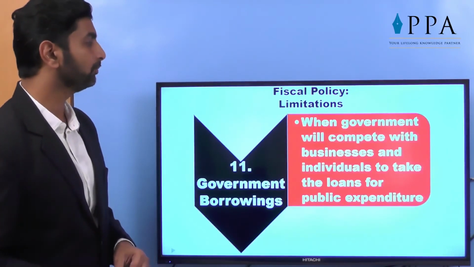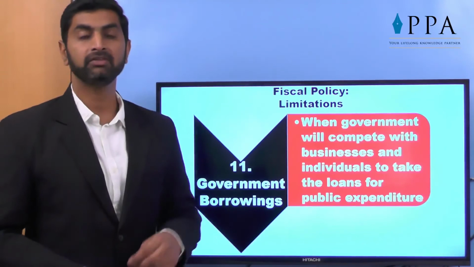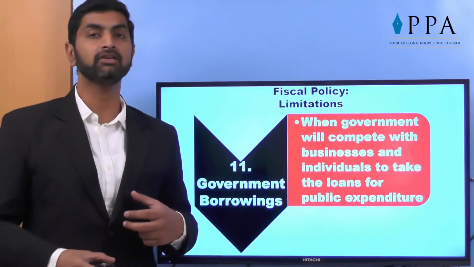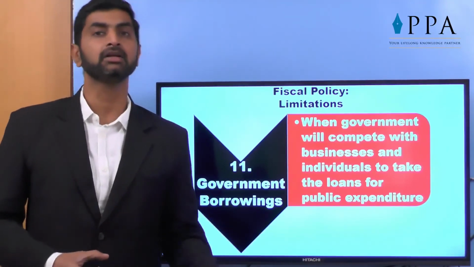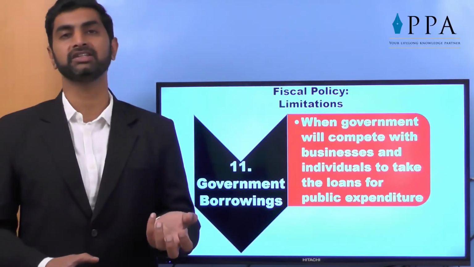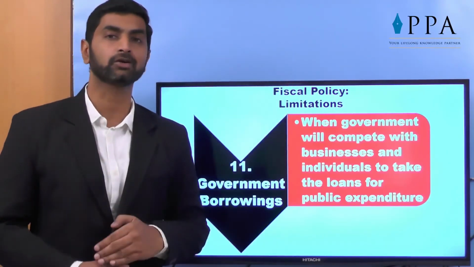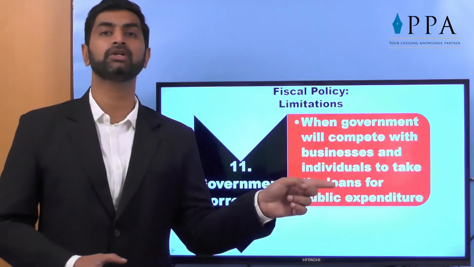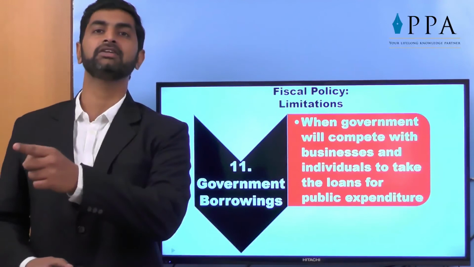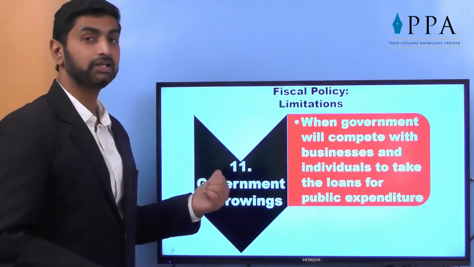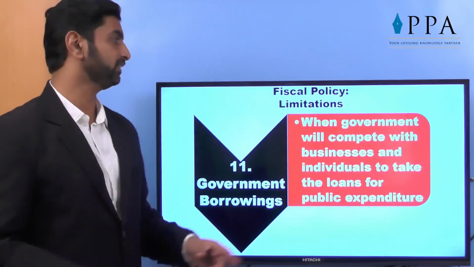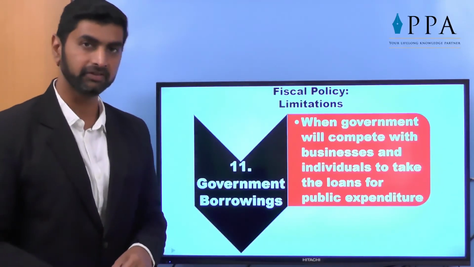Government borrowings. When the government competes with businesses, when the government says that we are also entering the area and we are also manufacturing, then there will be competition not only in the market but also for taking loans. And when the government is taking loans, the demand for loans increases. Overall interest rates in the economy will also go up. Again it will demotivate the other manufacturers to produce more. Again employment will come down and it will lead towards deflation. So such practical problems become important limitations in the implementation of a fiscal policy.